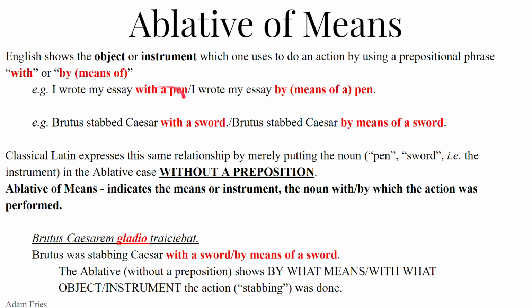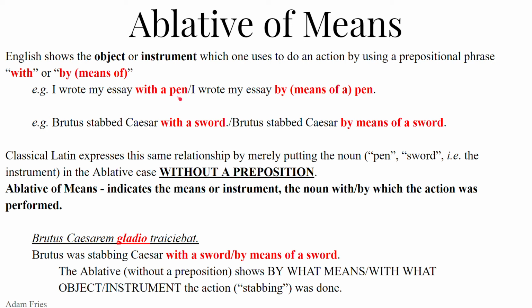What's the adverb form of pen? Penly, in a pen manner, in the manner of a pen. It's very odd. It's very strange. Don't do that. Swordly. Brutus stabbed Caesar swordly. No, with the object sword. So you can't turn an ablative of means into an adverb. It's tricky, it's weird, don't do it. It often has bad results.